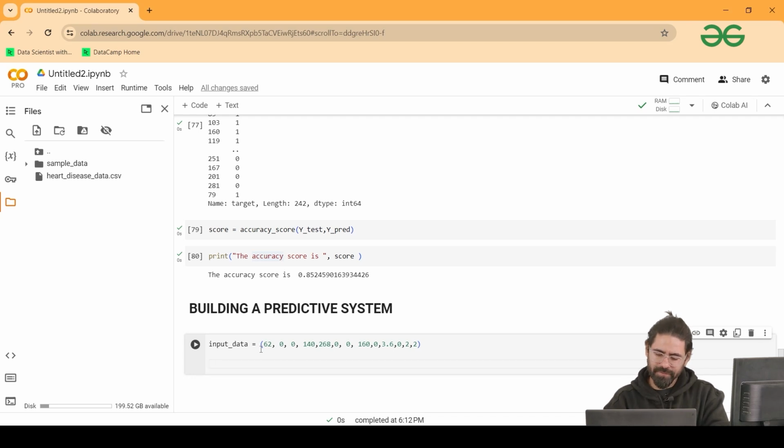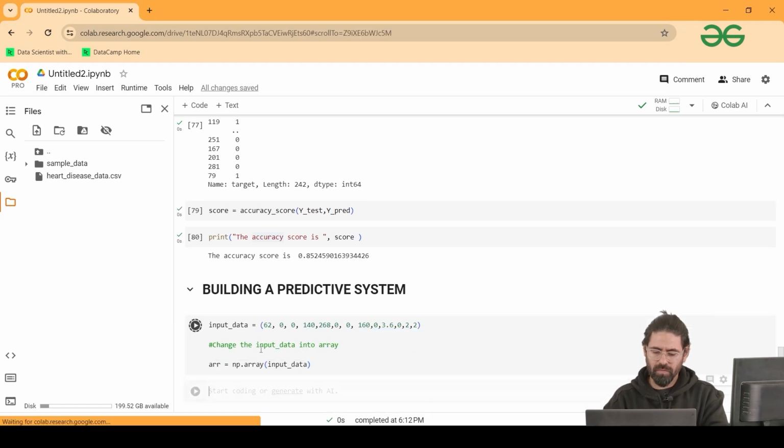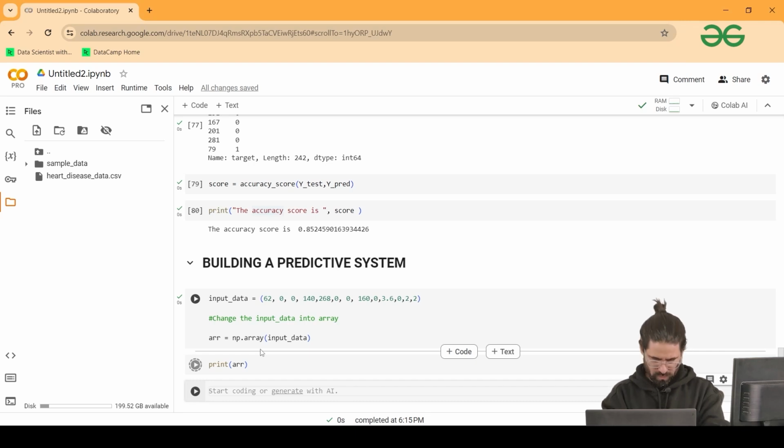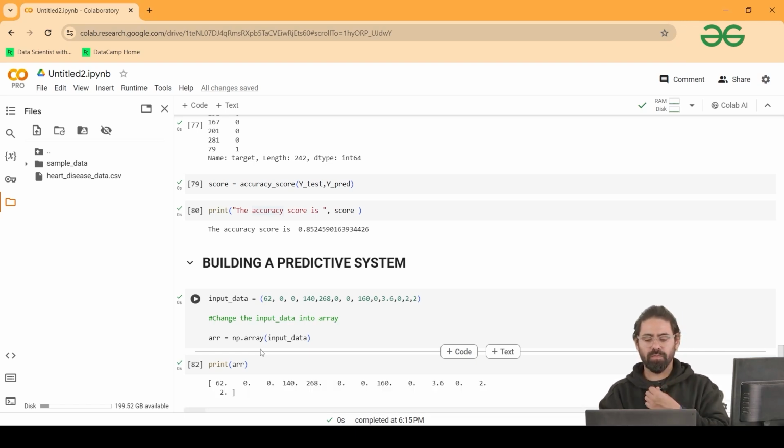Now I'm changing it to numpy array. Okay, it's being created.